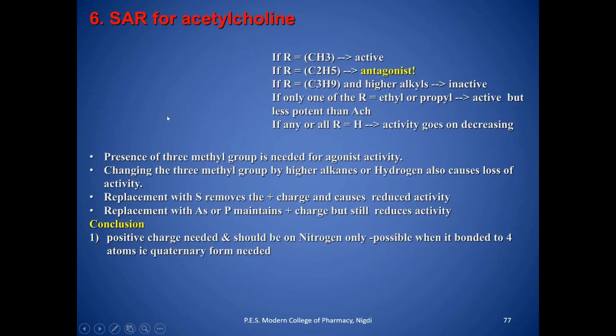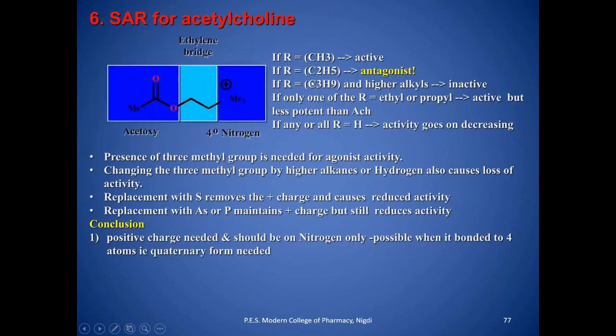Then the presence of a methyl group is needed for the agonistic activity. Changing the methyl group to a higher alkyl or hydrogen also causes loss of activity. Replacement with sulfur removes the positive charge and causes reduction in the activity.